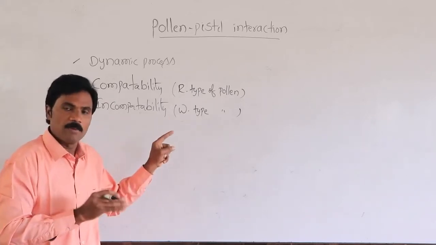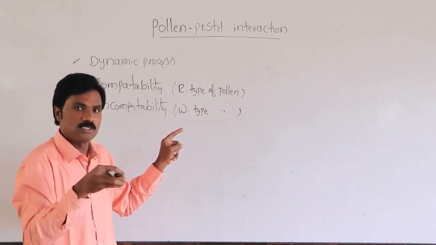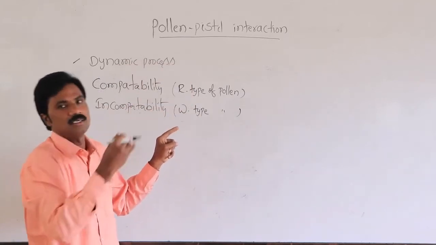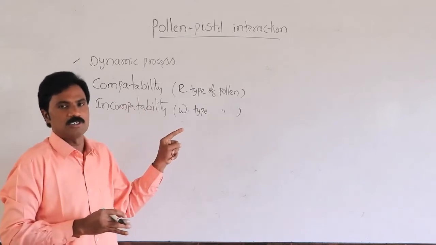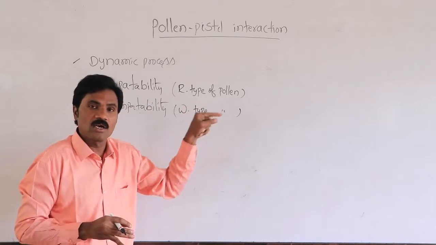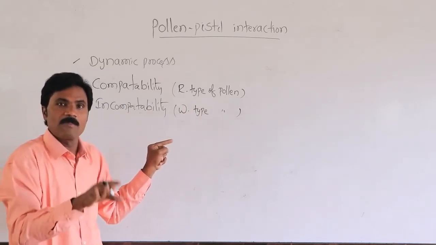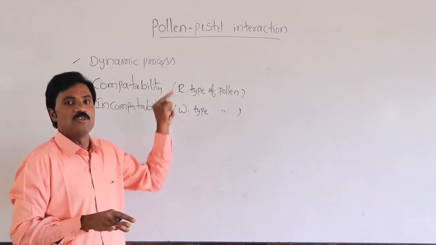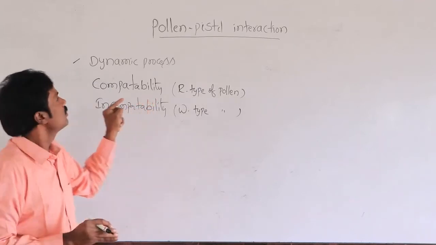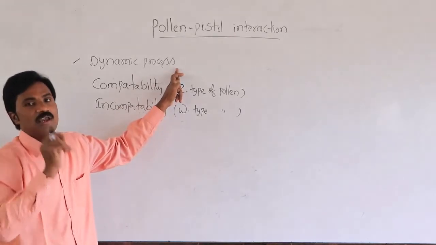If it is the wrong type, why? Because the pistil recognizes whether it is the right type or the wrong type. Right type means the same species, or any other compatible plant, whatever it may be. Wrong type means other than that type of species. That pistil has the ability to tell whether it is right or wrong. If it is wrong, it prevents the developing and germinating of the pollen tube. If it is the right type, it is ready to allow post-fertilization events. That's why it is a dynamic process, because it must recognize.